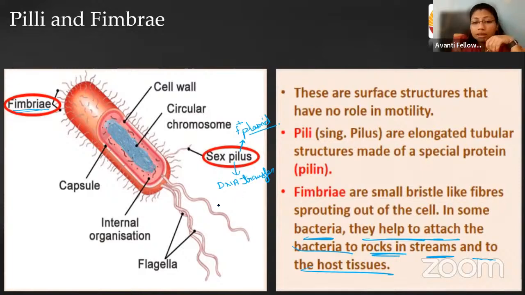That process of transfer of DNA by the making of a pilus bridge is known as conjugation. There I can explain it to you. So this is one bacterium, having the F plus plasmid. So it has a bridge-like structure.